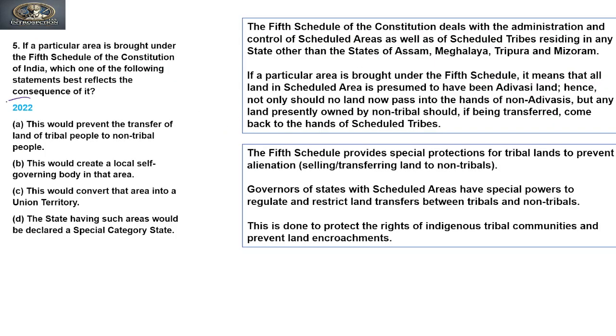The next question was asked in 2022. Let's see. If a particular area is brought under the 5th Schedule of the Constitution of India, which one of the following statements best reflects the consequence of it?